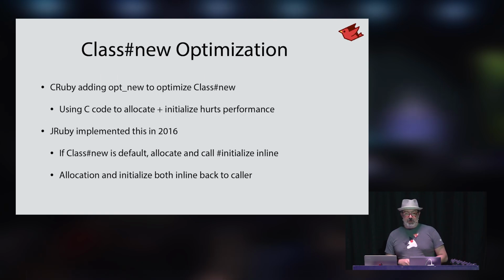Class.new optimization that I mentioned earlier. So CRuby is adding this. It's coming along. I think it'll be for Ruby 3.5, 4.0. Some early examples of this, and it looks like it really can help the performance of allocating objects. But JRuby's had this for many years. We teach the JVM how Class.new works. Allocate an object, call initialize on it, and then we've got our object. By teaching the JVM, we can get significantly better performance out of it, and it inlines and optimizes just like any other piece of code on the JVM.